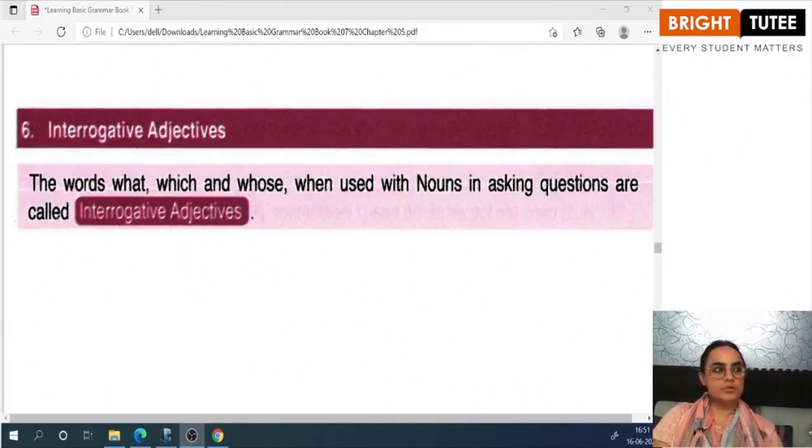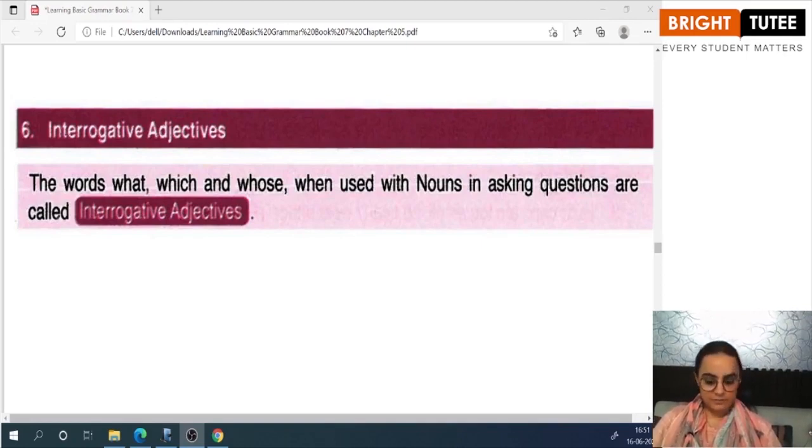In this class we are going to continue with chapter 5 of class 7 English Grammar, Nagaland Board, which is adjectives and the kinds of adjectives. As I told you, there are in total 10 types of adjectives in your syllabus, and we've learnt about the first 5 types already. We know what are adjectives of quality, quantity, number, demonstrative adjectives, as well as distributive adjectives. In this class, we are going to begin with the next type of adjectives, which are known as